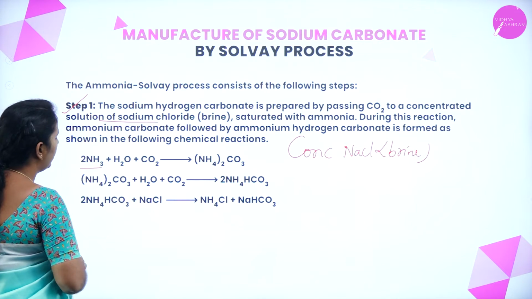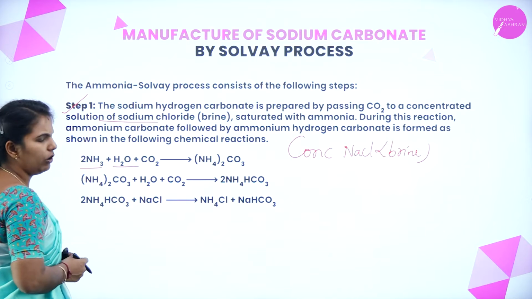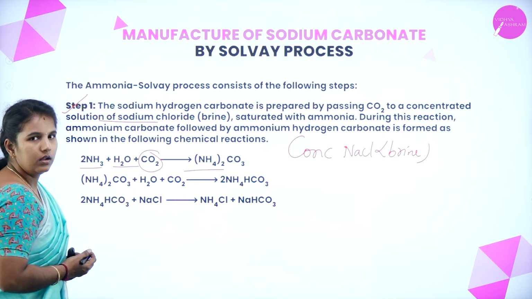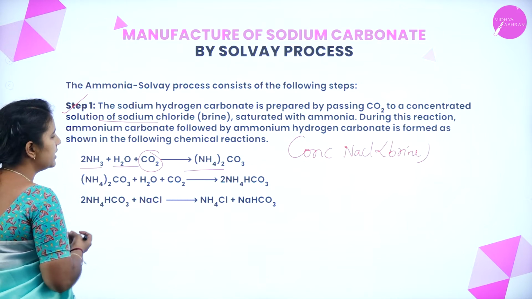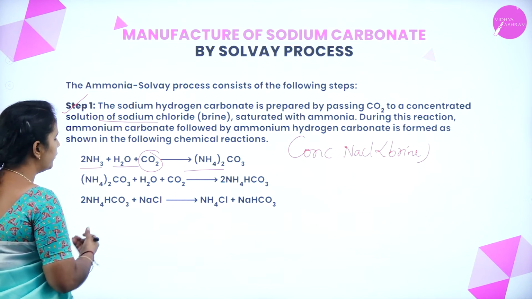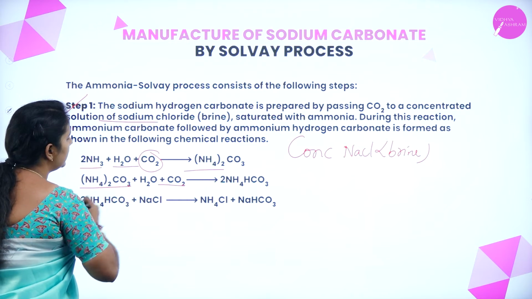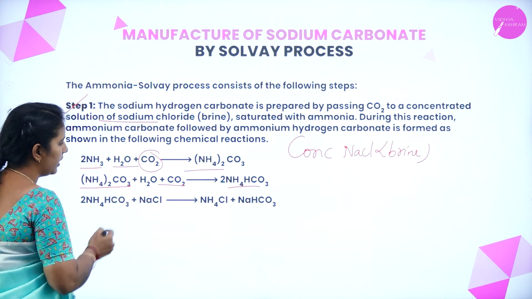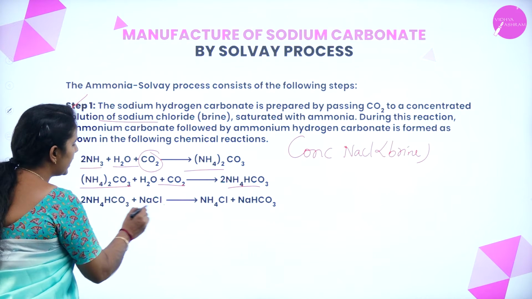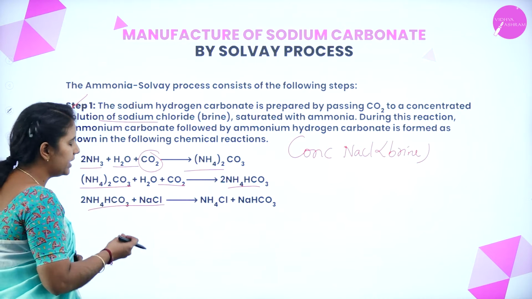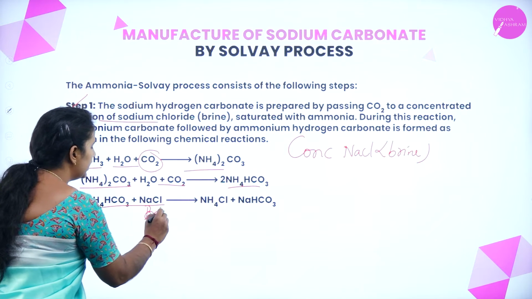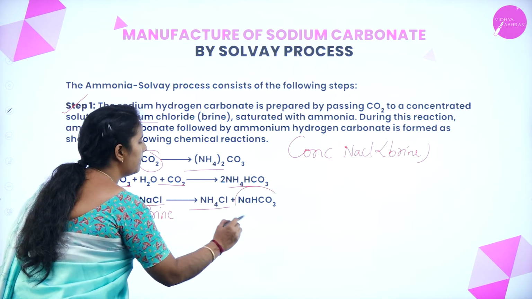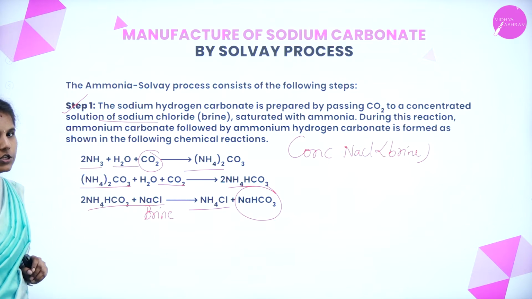So here I have taken the ammonia, which is allowed to react with the carbon dioxide and forms an intermediate compound, that is ammonium carbonate. This ammonium carbonate further reacts with carbon dioxide, which forms what? Ammonium bicarbonate. This ammonium bicarbonate, when it reacts with the concentrated solution of NaCl, which is known as brine, gives rise to what? Ammonium chloride with the formation of sodium bicarbonate.